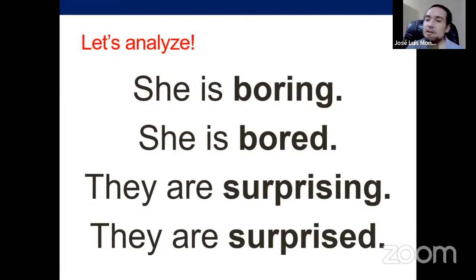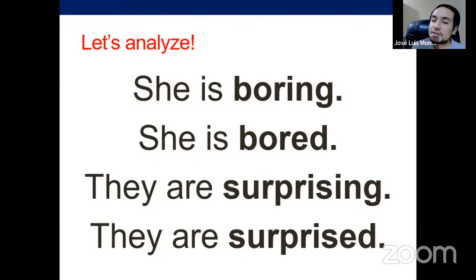I believe that we also covered this in a certain way, but let's remember that there is a big difference. Boring and bored describe that person in two very different ways. In one of them, it is the production of something, how she produces something on someone else. And she's bored is the result, the effect that she feels.